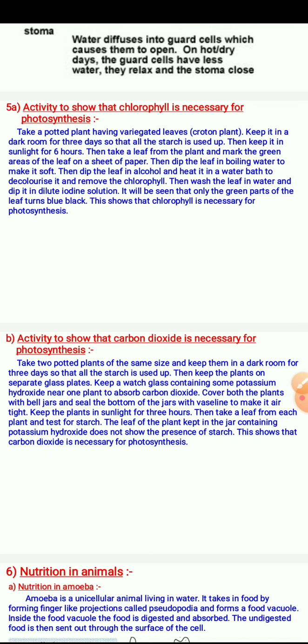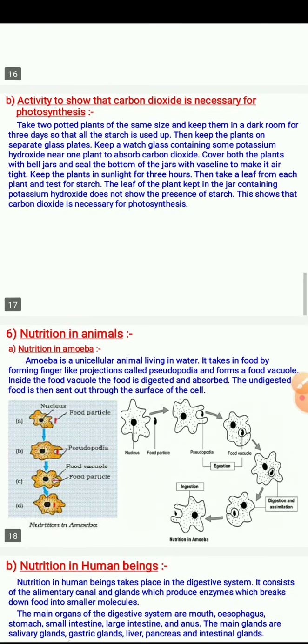Keep the plants in sunlight for 3 days, 3 hours. Then take a leaf from each plant and test for starch. The leaf of the plant kept in the jar containing potassium hydroxide does not show the presence of starch. This shows that carbon dioxide is necessary for photosynthesis.